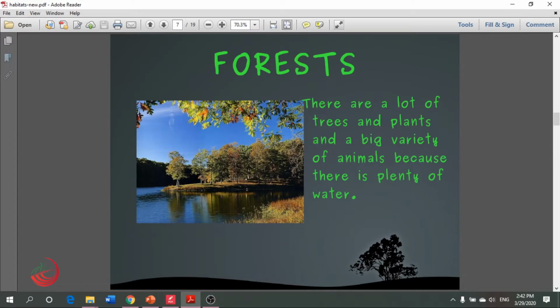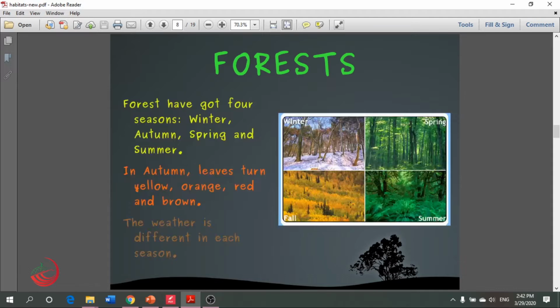Let's see the forests. There are a lot of trees and plants and a big variety of animals because there is plenty of water. So where there is a lot of water, you can see and find a lot of trees and plants and animals. Here, forests have got 4 seasons.